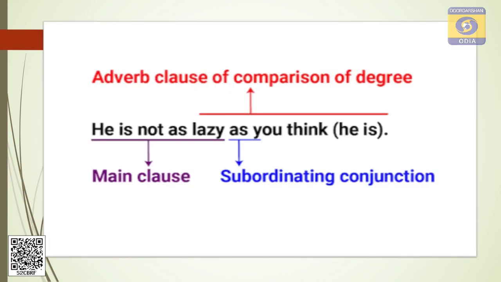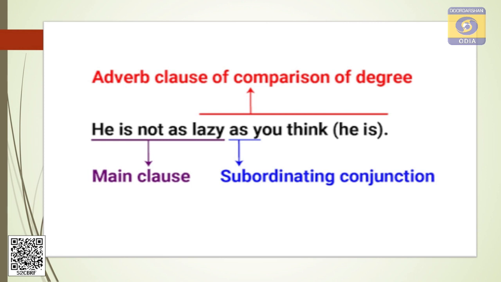See this example. This is an adverb clause of comparison of degree. He is not as lazy as you think. As you think he is. He is here omitted; in the bracket means this is understood.